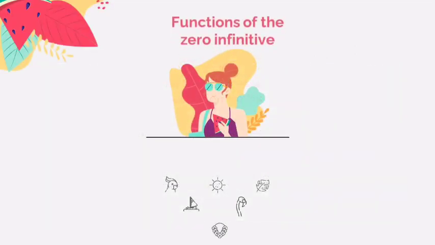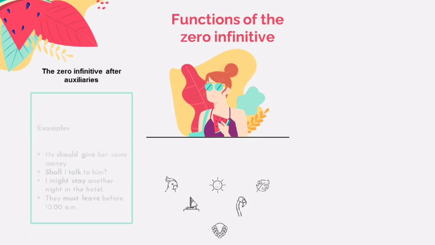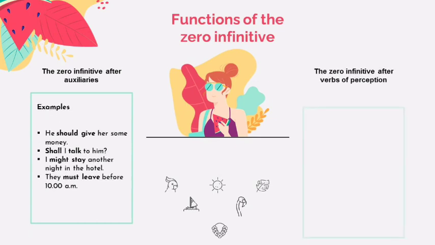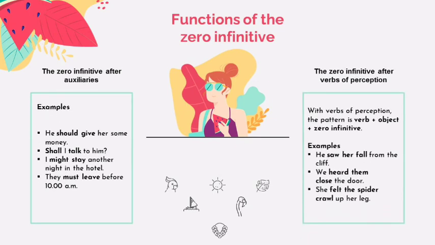Okay, for the next, there is the function of the zero infinitive. The zero infinitive after auxiliaries. For example, he should give her some money. Should I talk to him? I might stay another night in the hotel.